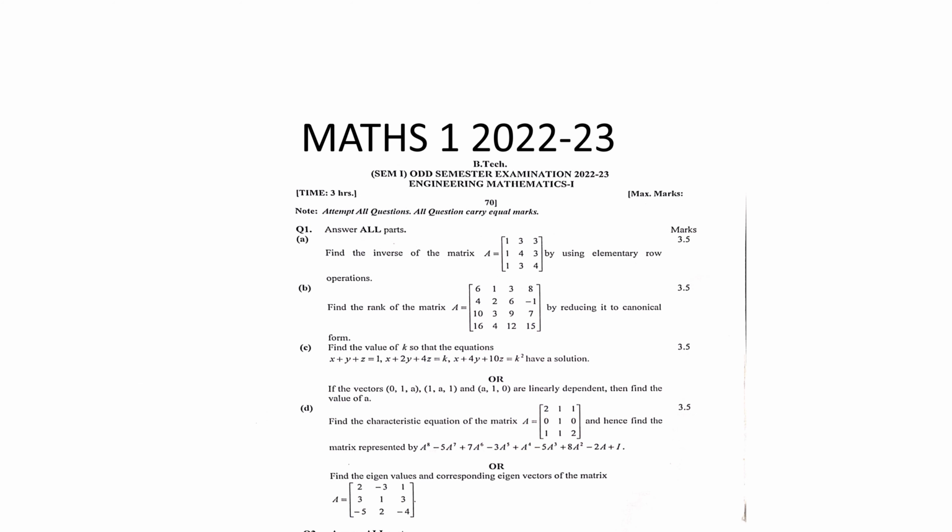Moving to the next one, so we have a paper of 2022 and 23. Here you can say that we have a question related to the characteristic equation. This question was definitely asked in the previous year also, in 2021. And eigenvector is also there. So these are the things that I want to say, that these have been repeated. And this is find the inverse of a matrix. You have been doing this in class 12th also, so this will be easier for you.